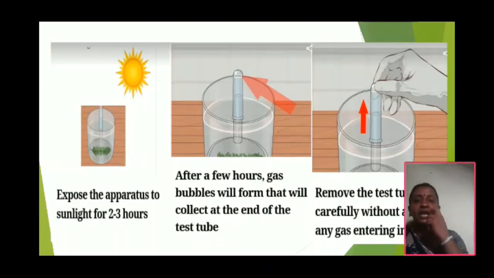After that, the whole arrangement is kept in sunlight for some time. Expose the apparatus to sunlight for 2 to 3 hours. After that, air bubbles move from the hydrilla wings. After some time, we find that gas is collected at the top of the test tube.